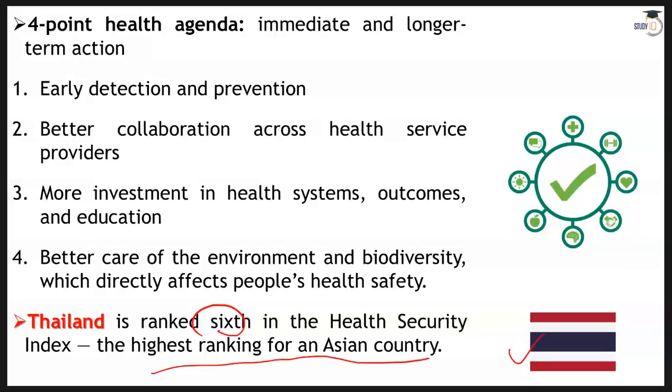But first of all, let's understand this 4-point health agenda, immediate and long-term actions that are required for our country and for other countries as well who are not doing that great. Early detection and prevention, one of the most important things. You might have heard this quote as well, that prevention is better than cure.